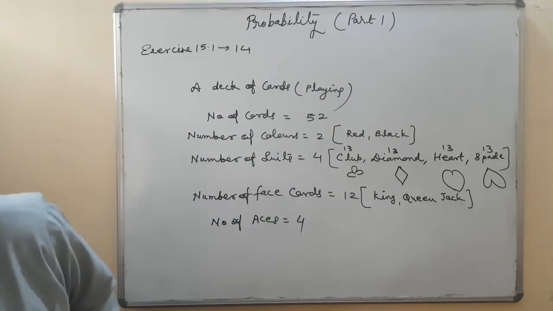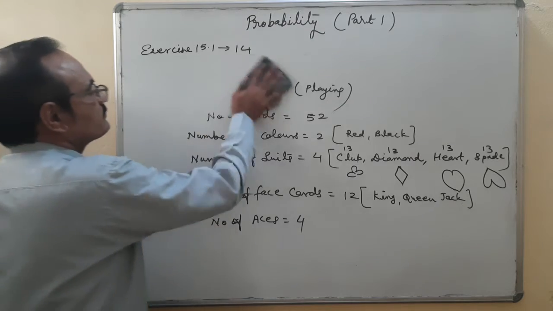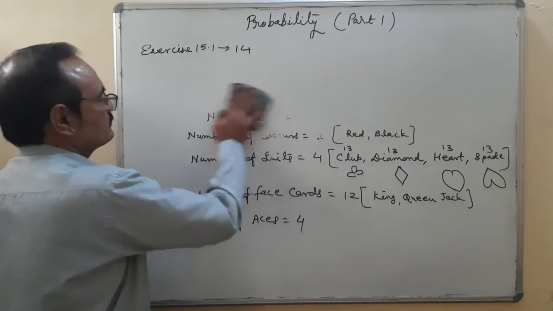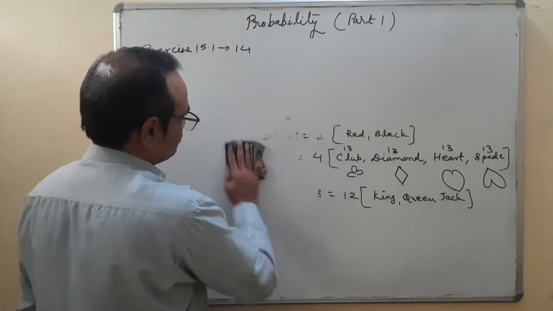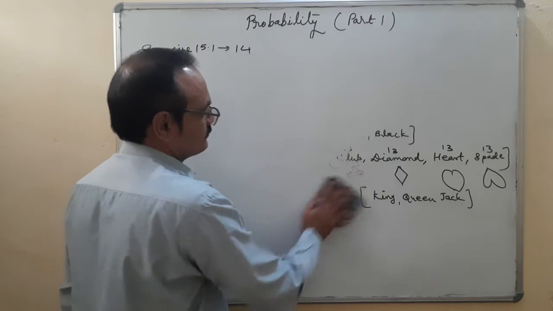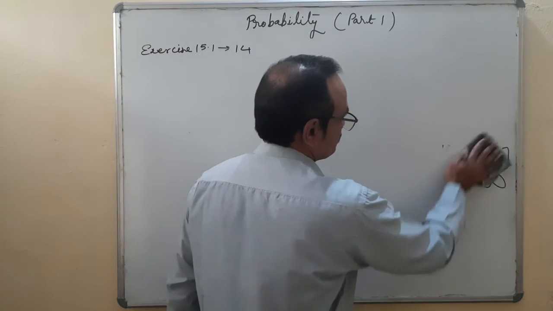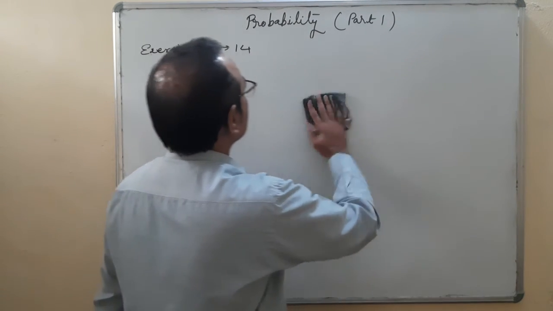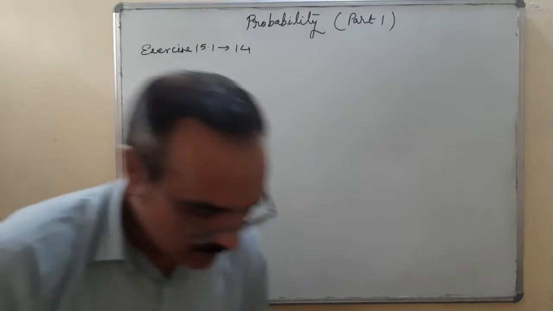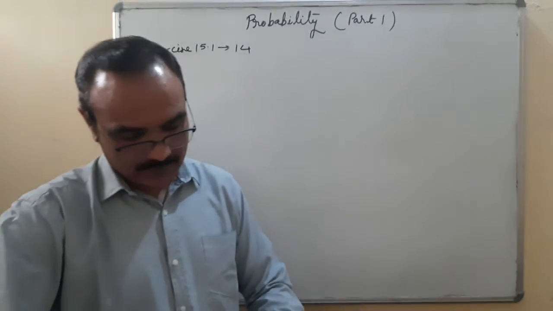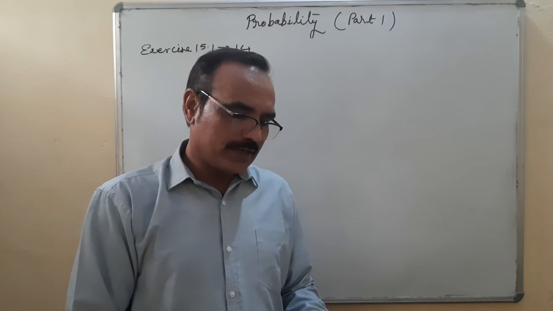Now we can start question number 14. One card is drawn from a well-shuffled deck of 52 cards.